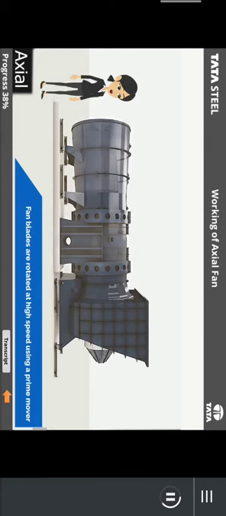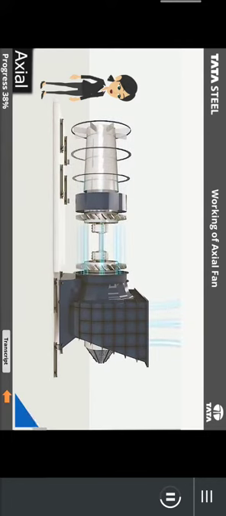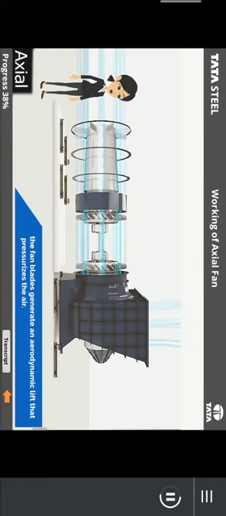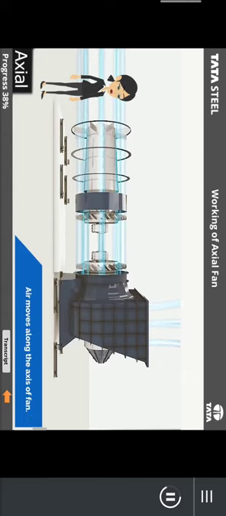Fan blades are rotated at high speed using a prime mover. The fan blades generate an aerodynamic lift that pressurizes the air. Air moves along the axis of fan. So, this is what happens in an axial fan.